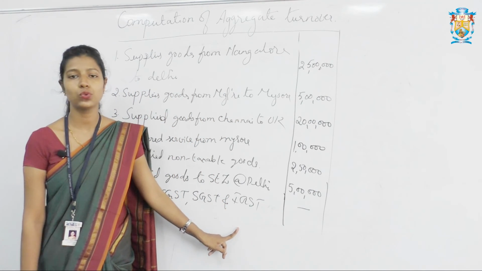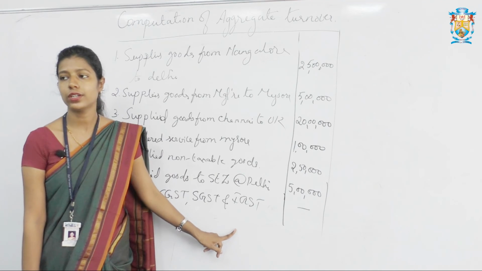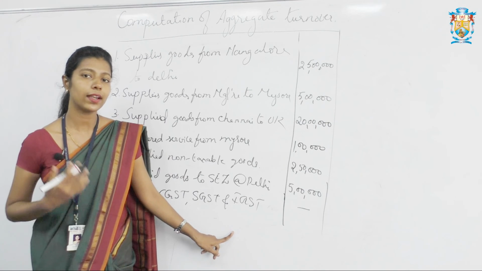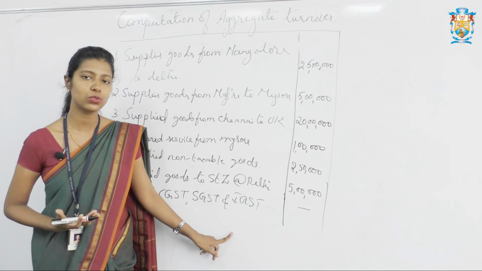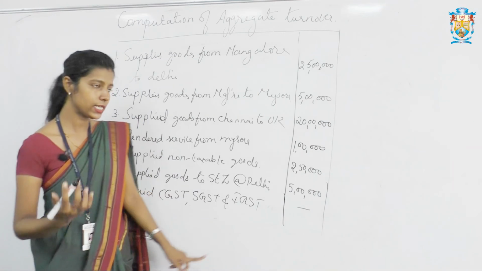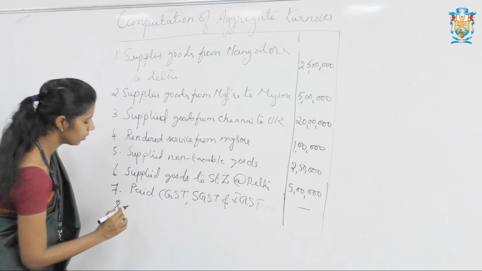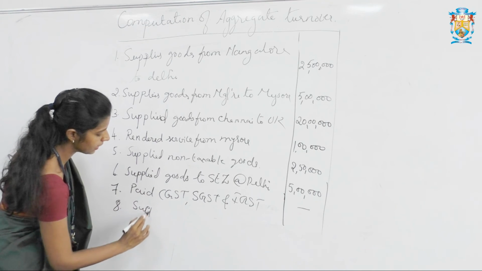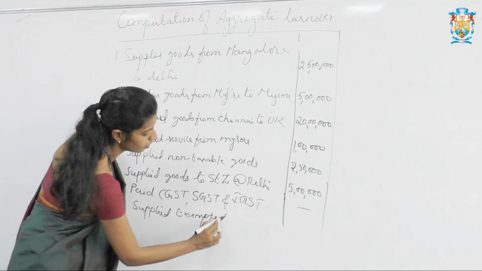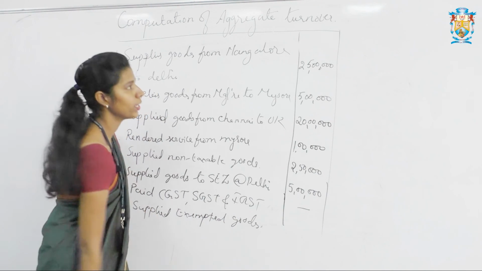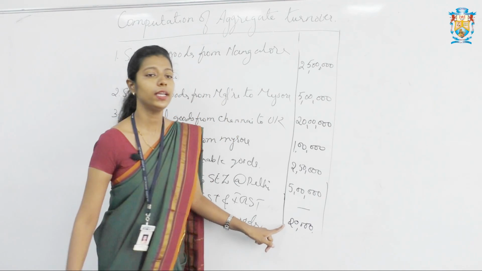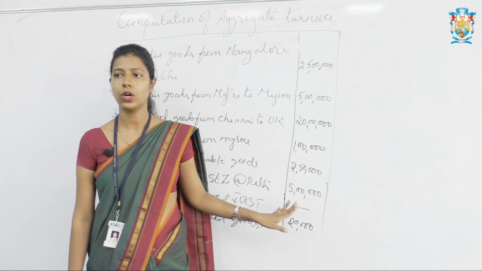And the last one, supplied goods which are exempt from tax from Chennai to a dealer at Dharwad. So again it is a supply, and clearly they have mentioned it is exempt goods. Under aggregate turnover, I already explained whether it is exempted goods, zero rated goods or nil rated goods, if it is a supply, it comes under aggregate turnover. So here the exempted goods supplied, it is a supply, so it comes under aggregate turnover, and the value is given 20,000.